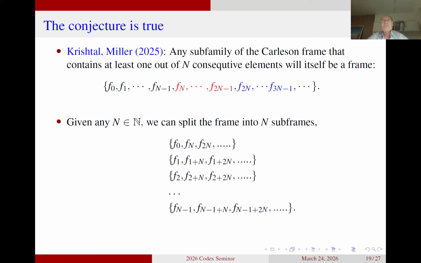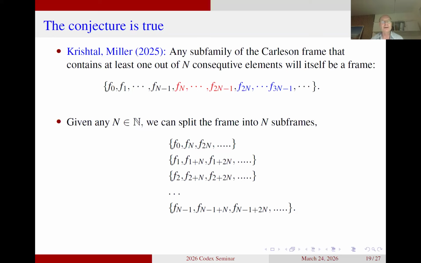What the result by Ilya and Brendan shows is that if you don't go row-wise, but you go column-wise, that means in the first column, that means the elements F0, F1, F2 down to Fn-1, you pick one of these elements. And then you go to the next, this is F capital N, the next one is F1 plus capital N, and so on. From that column, you also pick one element, and you continue like this throughout your capital N frames. Then that subsequence you select that way is again a frame.